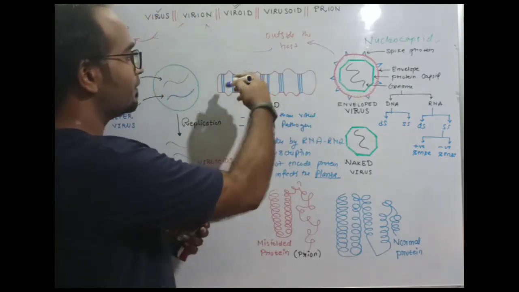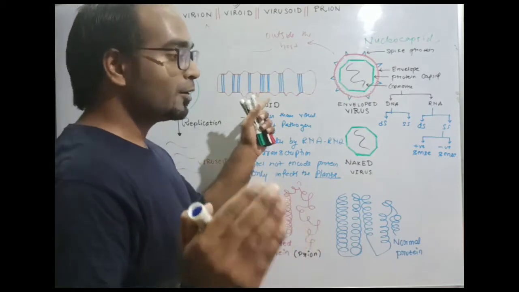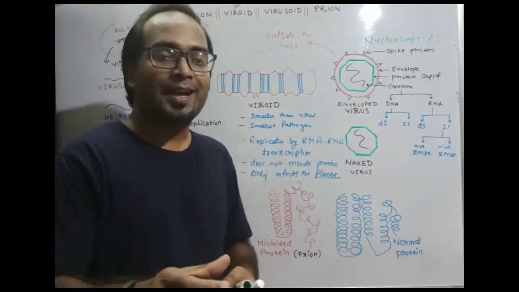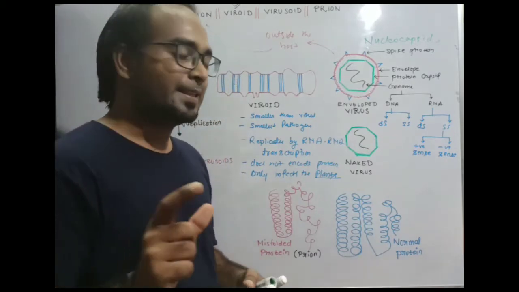This is the structure of a viroid, which consists of only RNA, a covalently closed molecule. The first viroid that was recognized was the pathogen of potato spindle tuber disease.